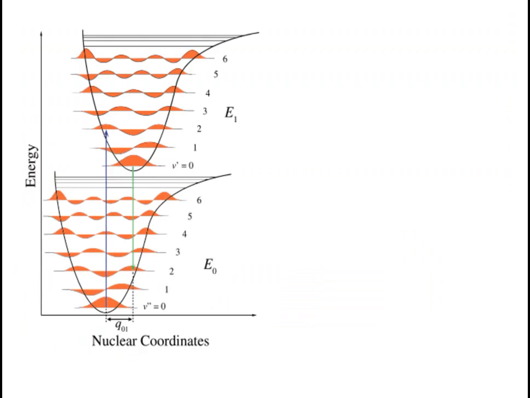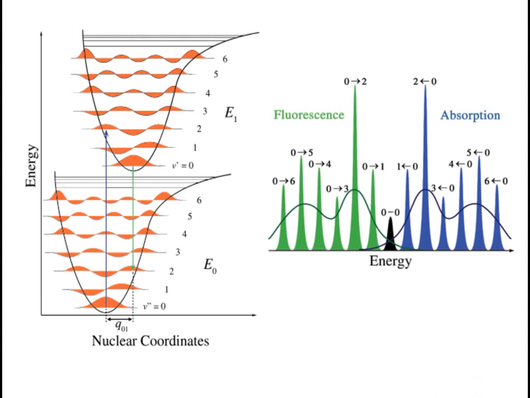This diagram shows the ground electronic state energy level E0 and the first excited electronic state E1, and this figure shows the fluorescence and absorption spectra for the transitions 0 to 0, 0 to 1, 0 to 2, 0 to 3, 0 to 4, 0 to 5, 0 to 6 in case of fluorescence and absorption.